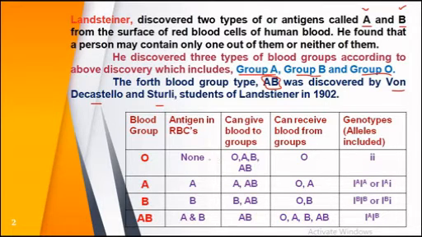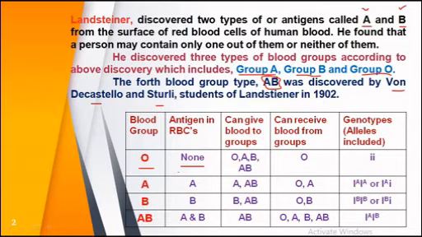Now if any person has blood group O, it contains no antigen, as we have seen here. If the O blood group is present, neither A nor B antigen is present.